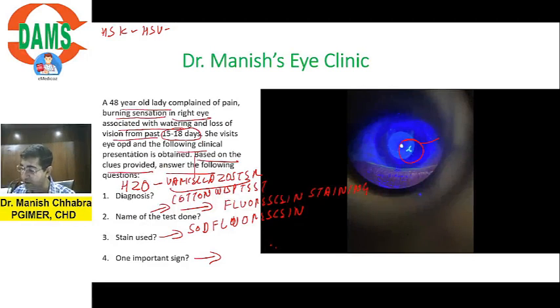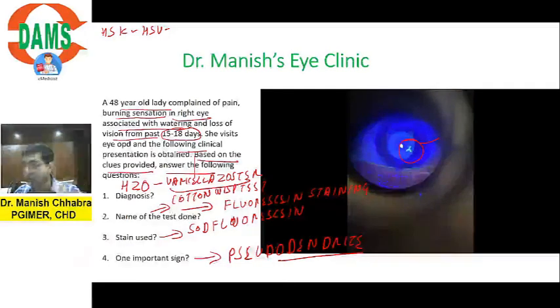Yes, yes, Rohit. Very good. Rohit has answered correct. Santhia, changing of answer is not allowed. Okay, Rohit, Sakshi, very good. Nidhi, very good. Santhia, still good. Yes, this is your pseudodendrite. In a dendrite there will be terminal bulbs. In a pseudodendrite there will be no terminal bulbs.